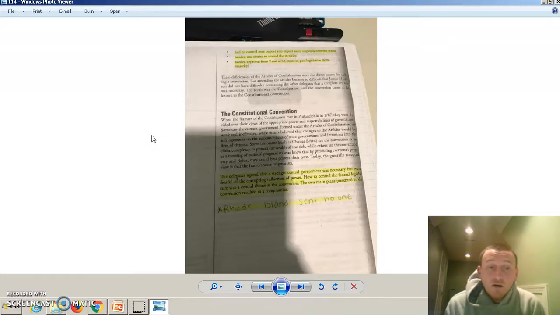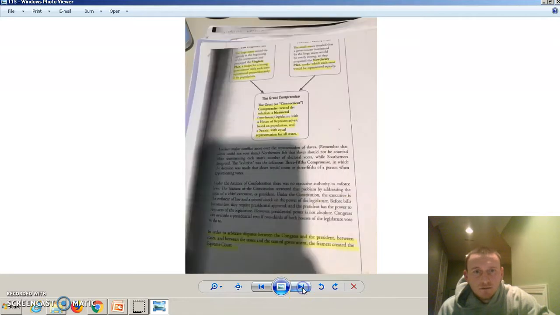Okay, among the original 13 colonies, Rhode Island was the only state that did not send delegates to the Constitutional Convention. So when they met, they're going to come up with two ideas. I know it's blurred out right here. This says the Virginia plan at the top, and this says the New Jersey plan. Back then, Virginia was a large state. If you look at what's highlighted, I promise you these three questions will be on your quiz or test: what the Virginia plan is, what the New Jersey plan is, and then the Great Compromise.